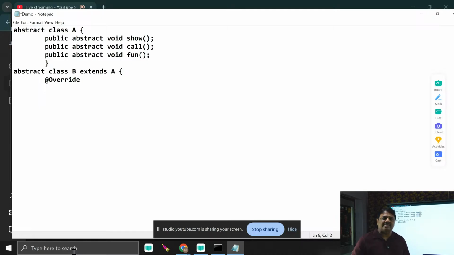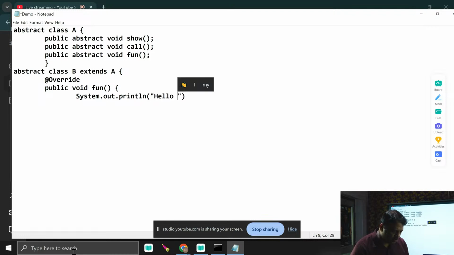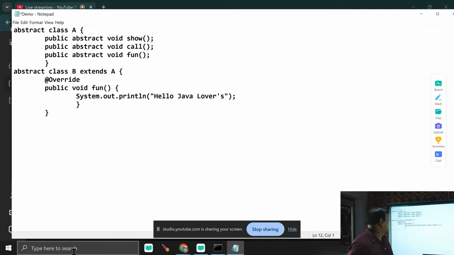And you know that in Java, no other access specifier is less restrictive than public. I write here public void fun. Here you see I override a method called fun. Here I write System.out.println, hello Java. End of the block.